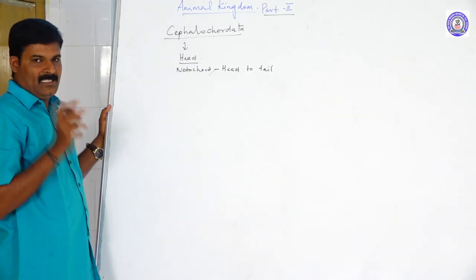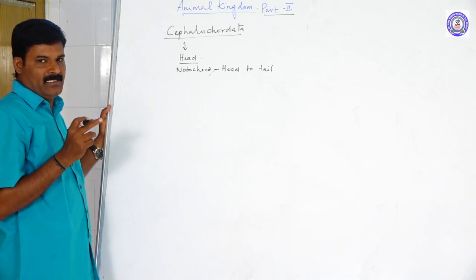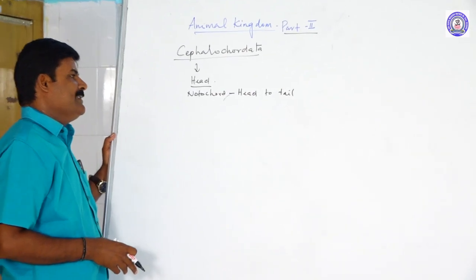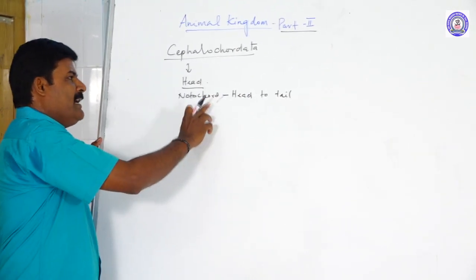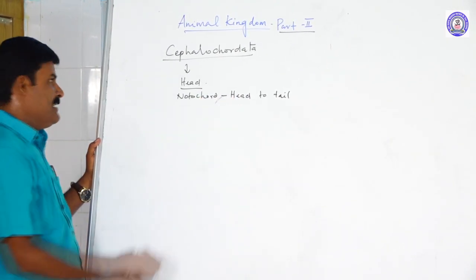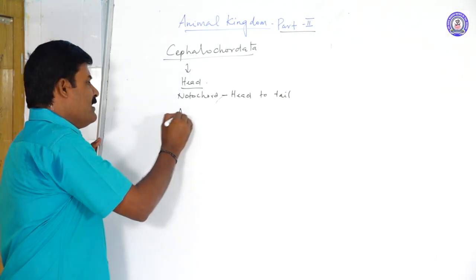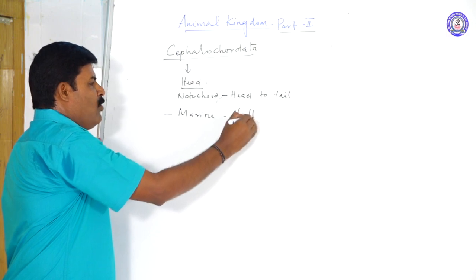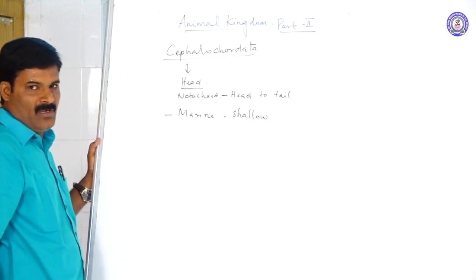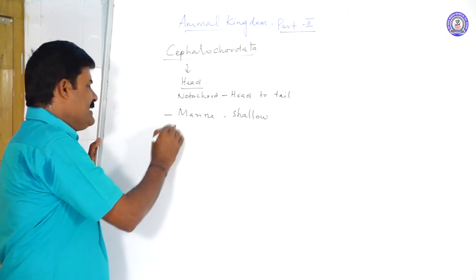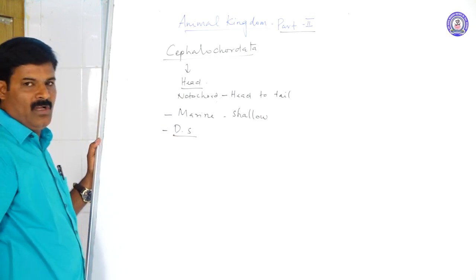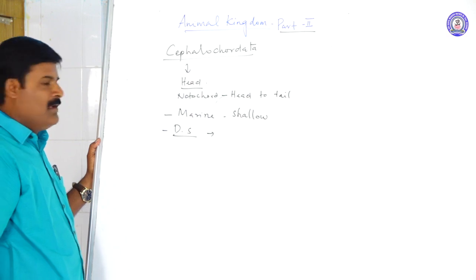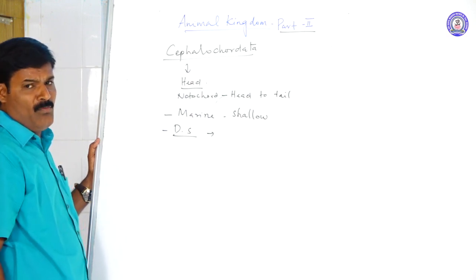Cephalochordata are the first chordates. They show resemblance to all chordate characters, that is, a notochord present from the anterior to the posterior regions. All cephalochordates are marine forms, present in shallow sea water. What is the digestive system of the cephalochordata? A complete digestive system is seen, beginning from the mouth.